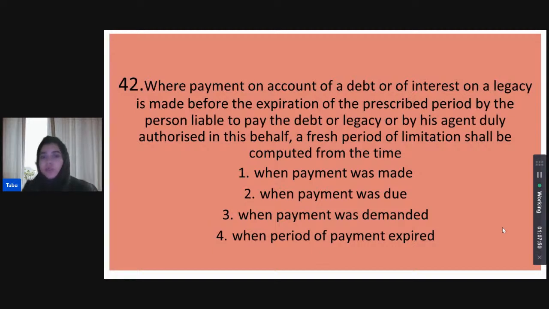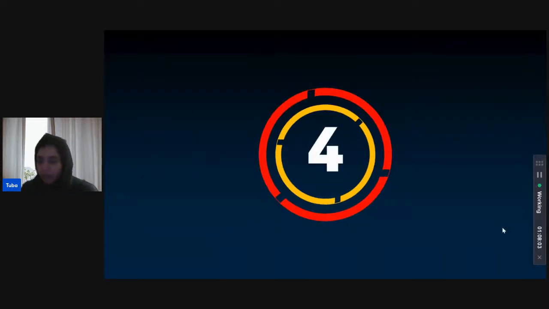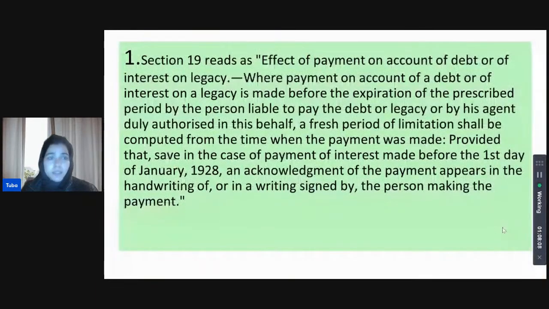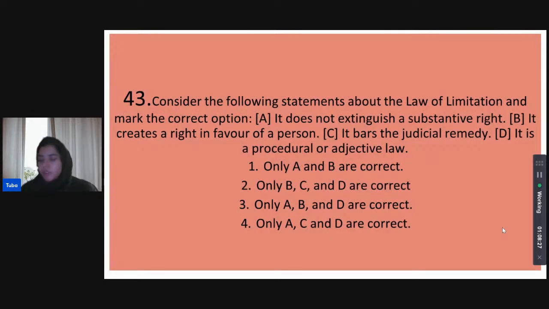When will the limitation period be thought to commence? Okay, I think Shivani and Priyanka answering, the fresh limitation period computes from when the payment itself was made. Let's see. And that is correct because of section 19, right? So if you have a payment on account of a debt or an interest of legacy, that payment upfront acts as a fresh limitation for whatever is the remainder of the amount to be paid. It is just the same as we see acknowledgements, right? We saw that acknowledgements also create a fresh limitation period.